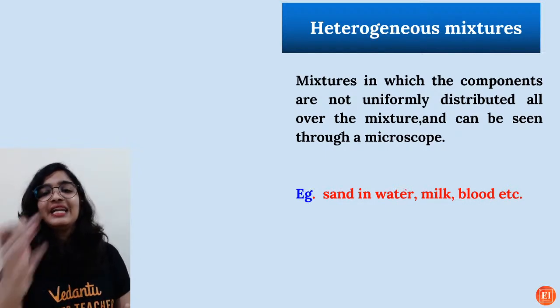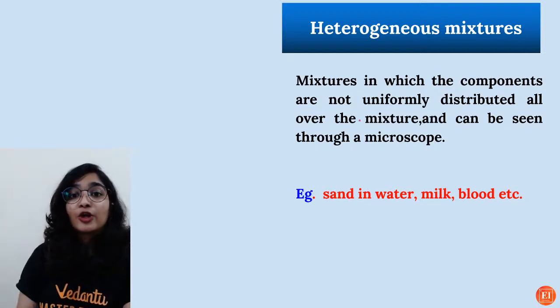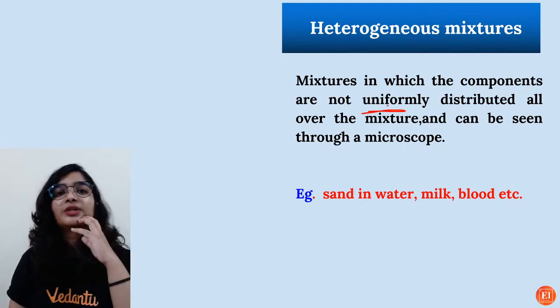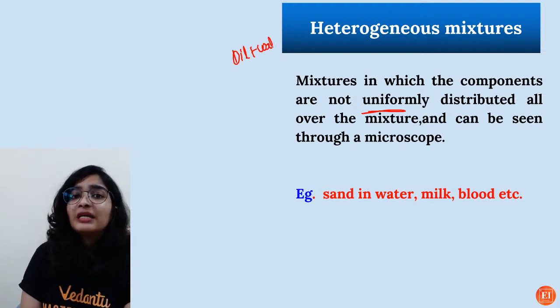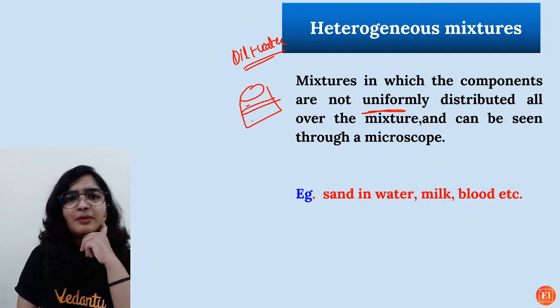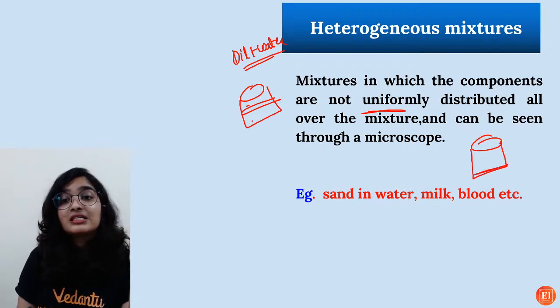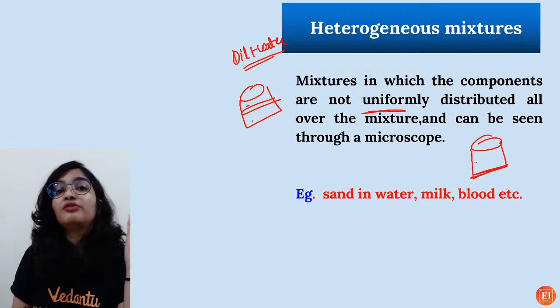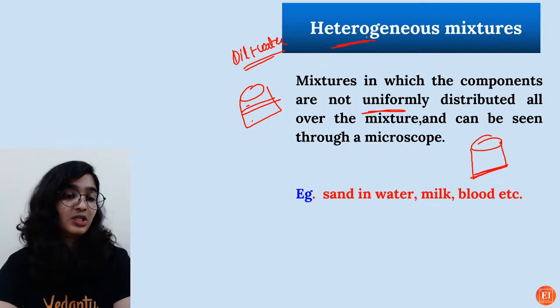Now coming to the heterogeneous mixture. They are non-uniformly distributed. So you take oil plus water. Will you be able to differentiate just by looking at it? They will form different layers, right? Oil will be floating on the top. And sand in water, the sand will go and settle down. So there is no uniformity in the distribution of the components. Such mixtures are called heterogeneous mixtures.